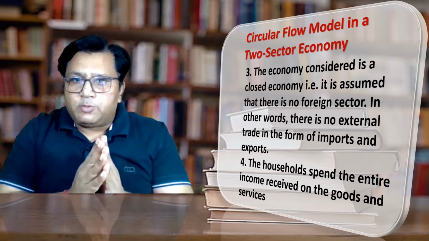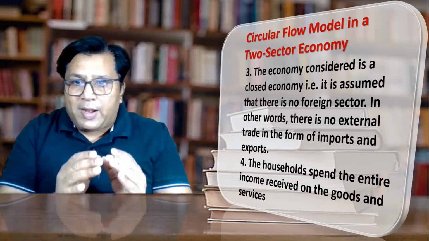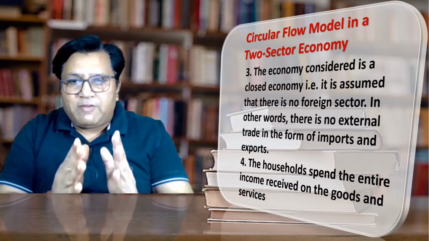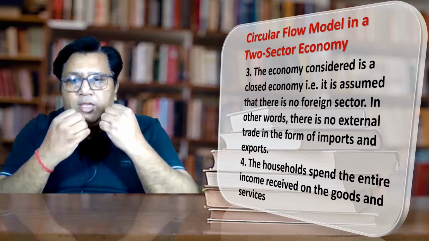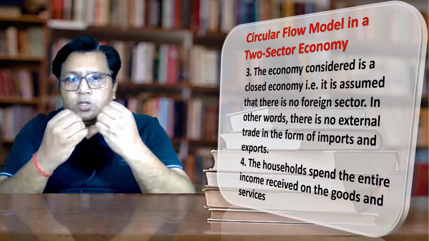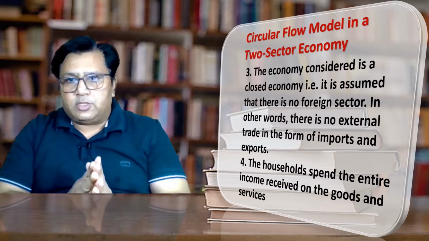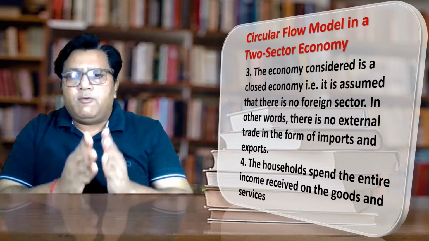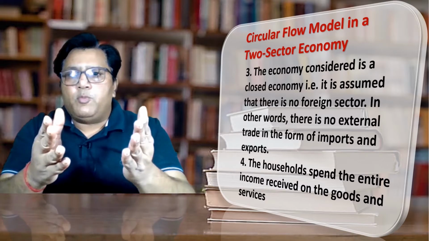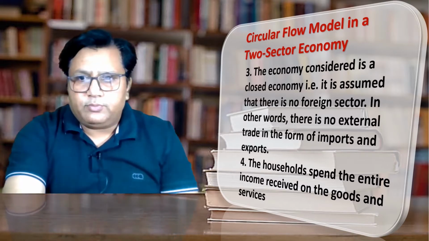The fourth assumption is that the household spends the entire income received on goods and services. Whatever money the household earns, they will spend all of it on the consumption of goods and services. These are the four assumptions presumed under the circular flow model in a two-sector economy. I hope the assumptions are clear.